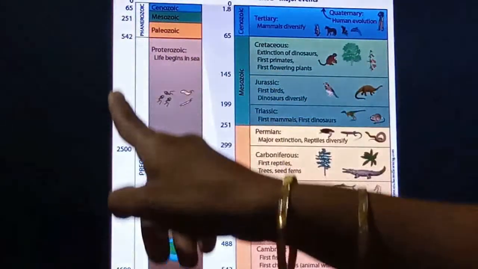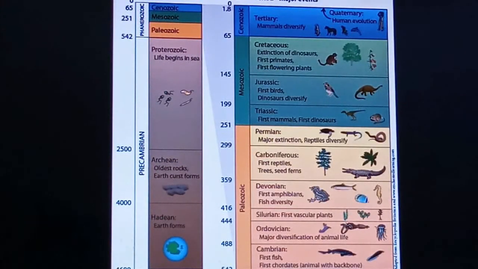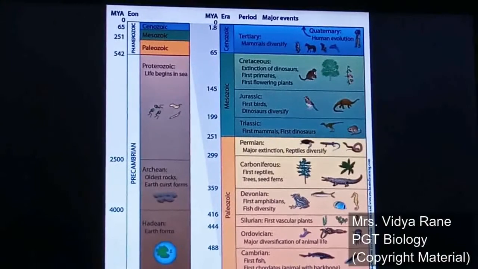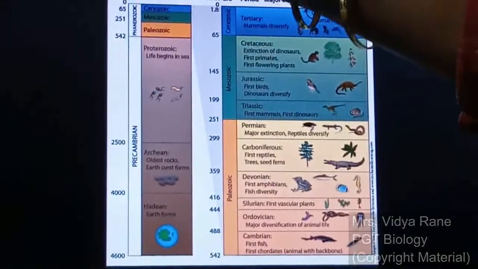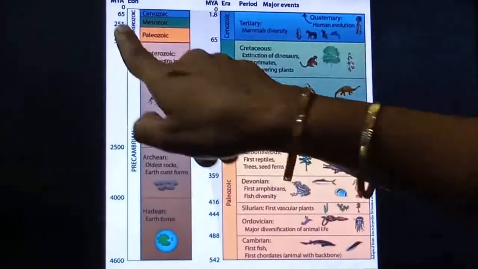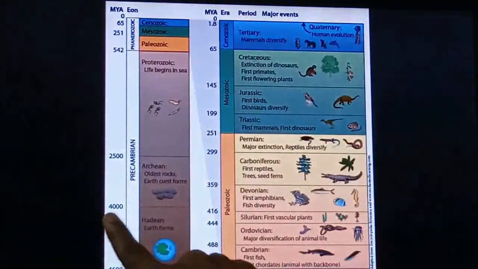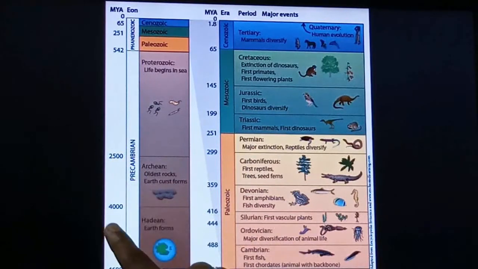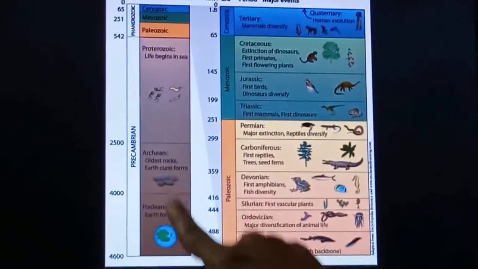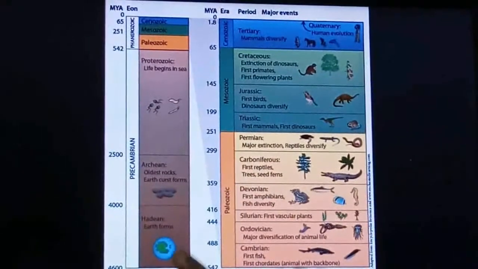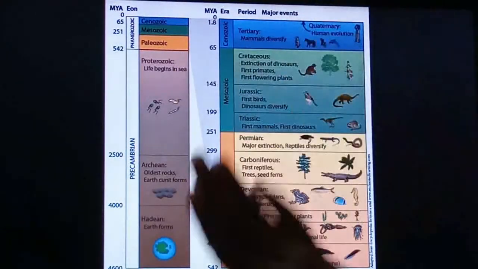This is given as million years ago. 4600 million is given here. That is a very long time back, right? Here it is given 0, meaning the recent one. 65 million here, then 251, then 542, 2500, 4000 and 4600 million years ago. Now these periods are very big periods and evolution was very slow, right?